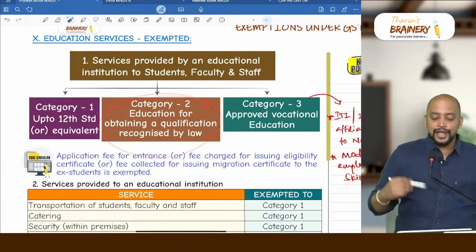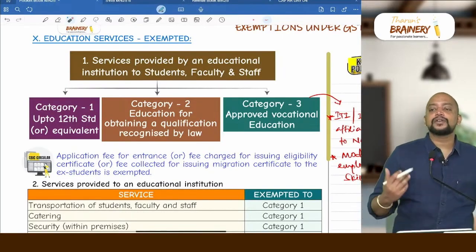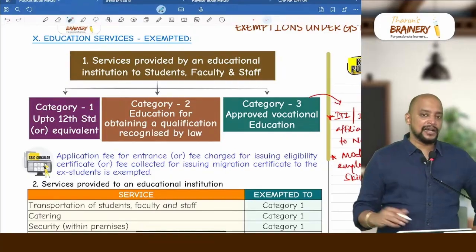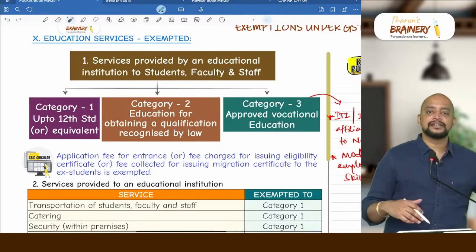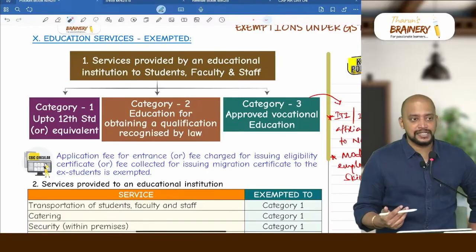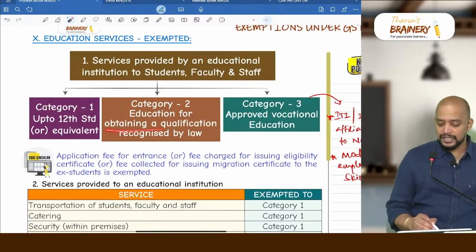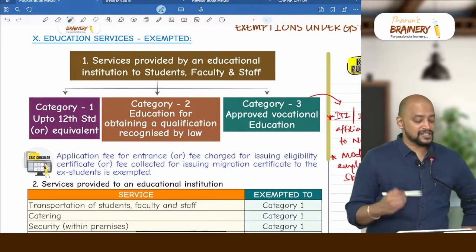And category 2, education for obtaining a qualification. That qualification should be recognized by law. For example, there is an ACCA center. The institution is in India, and if you pay registration fees to ACCA, will it be taxable or exempted? Taxable. Why will it be taxable? Because that is not a qualification recognized by law.